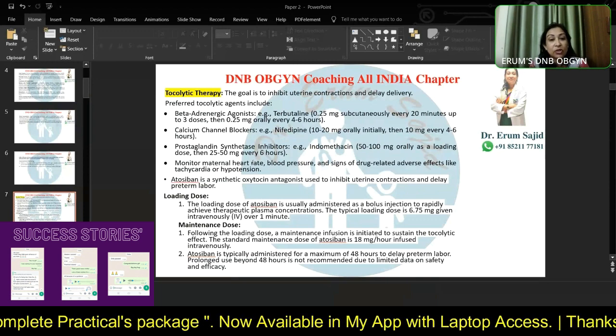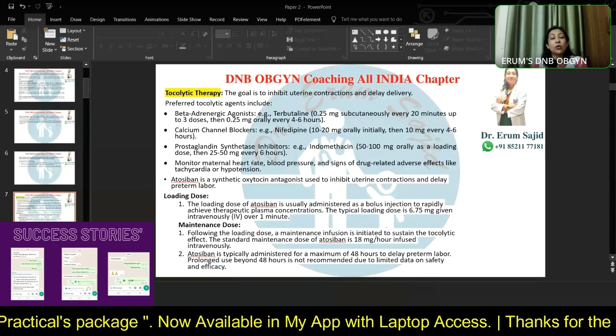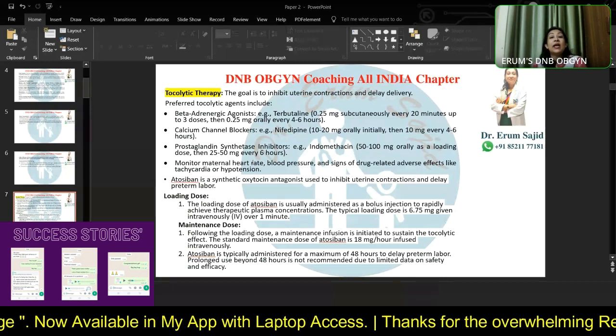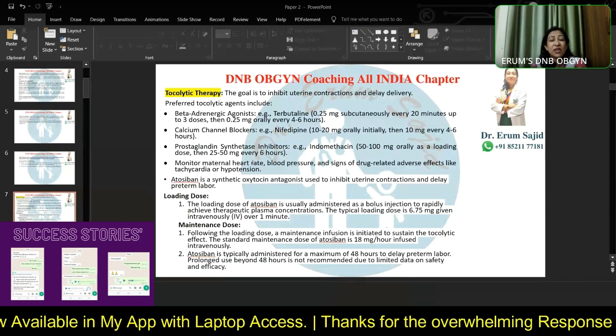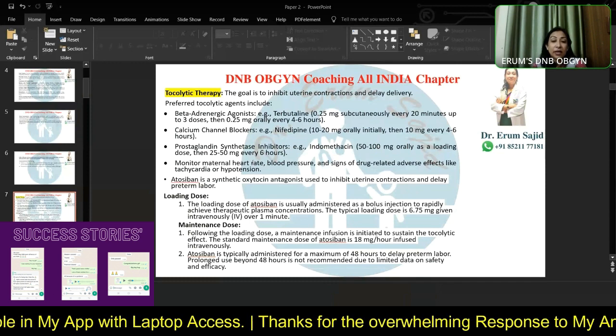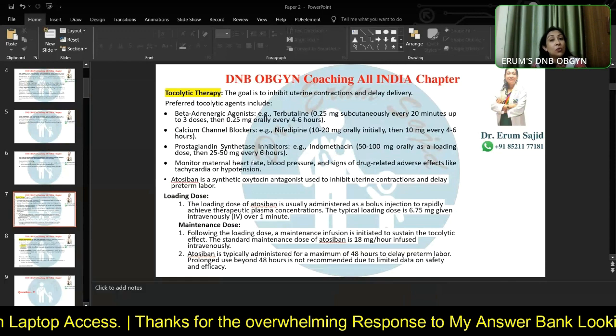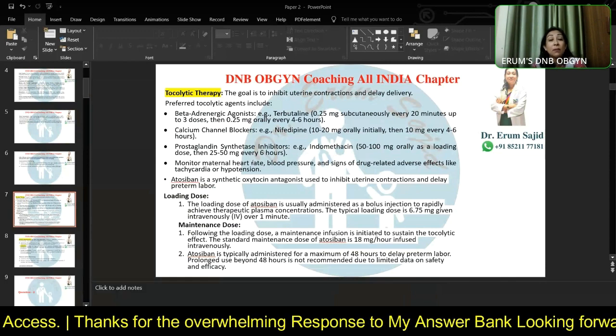So that's the idea. This is the reason why atosiban, which I talked about in detail when I was talking about preterm labor, is only given for 48 hours, because it's a very expensive tocolytic, and obviously a direct antagonist to oxytocin, a beautiful drug.